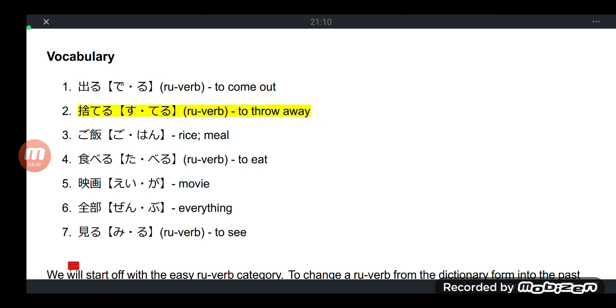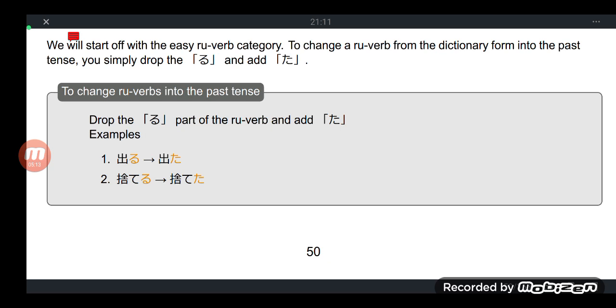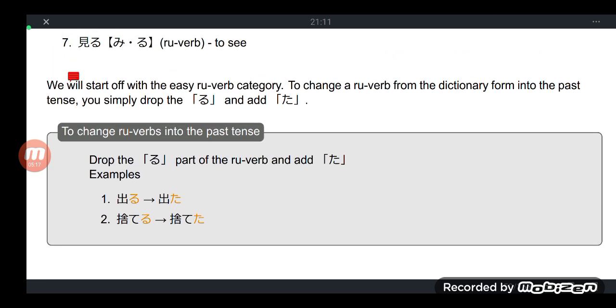Suteru is a ru verb, or ichidan verb, meaning to throw away. Say, throw away garbage, gomi wo suteru. Suteru, throw away. So examples here: deru becomes deta, suteru becomes suteta.